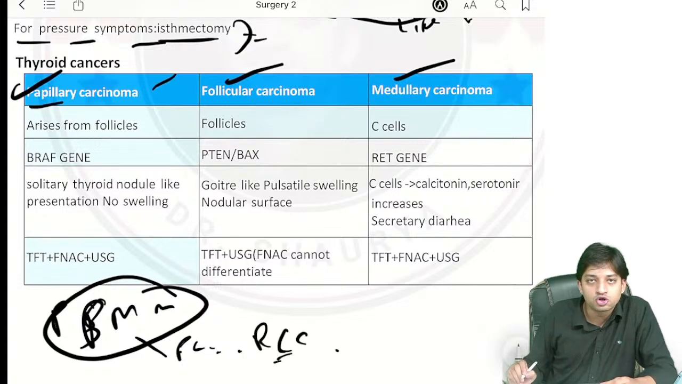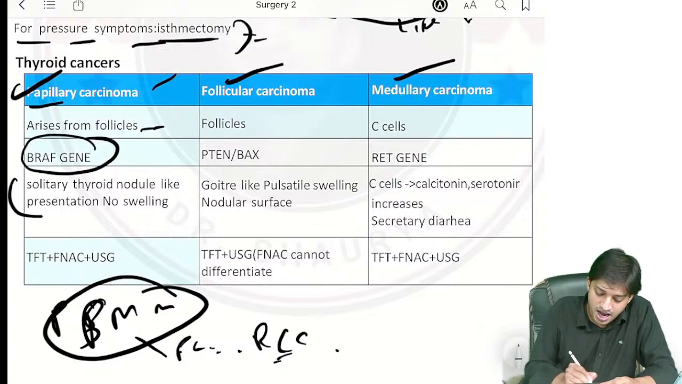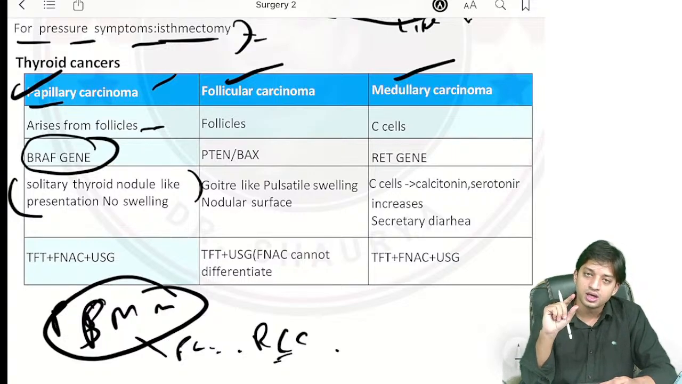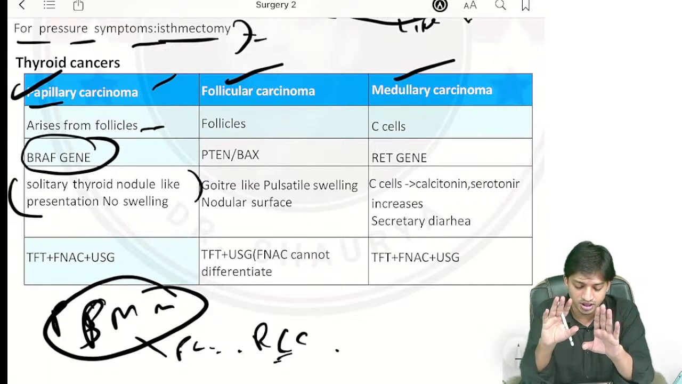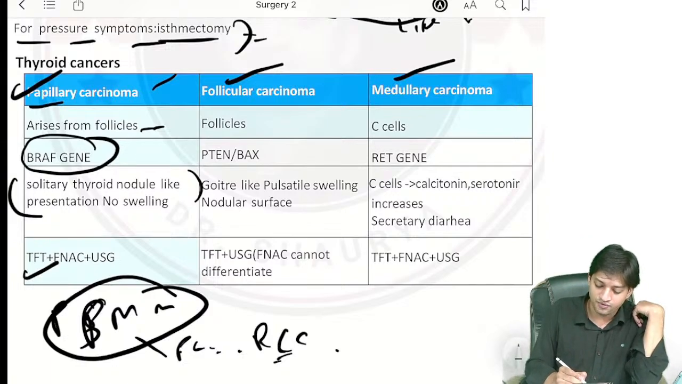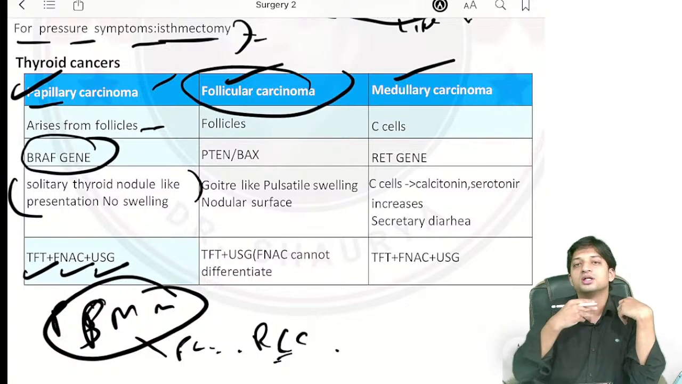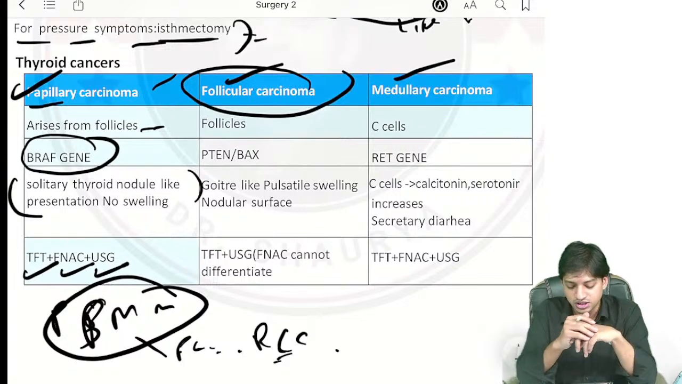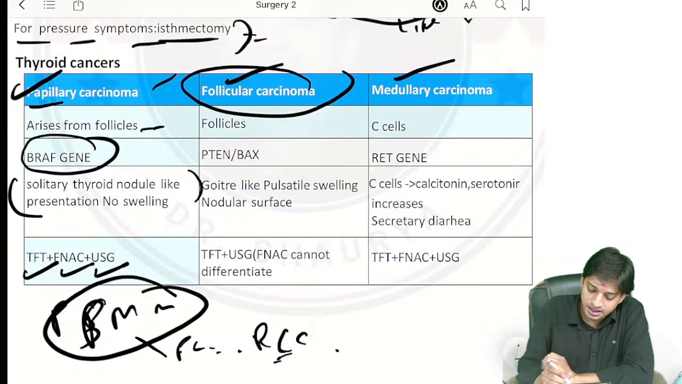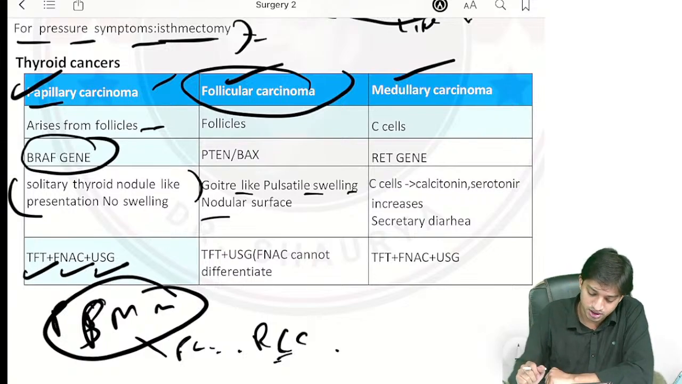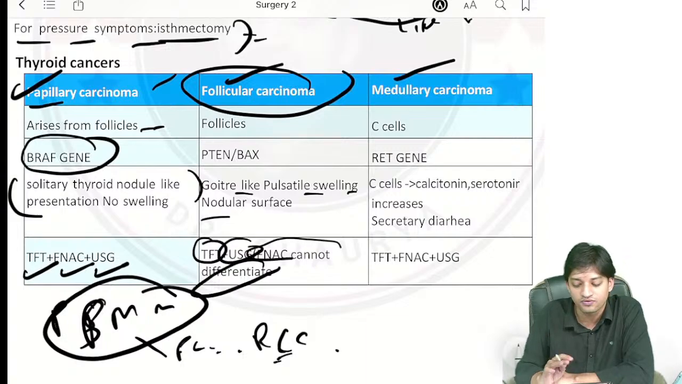Now, papillary carcinoma arises from the follicles, is associated with the BRAF gene, and it appears in the question. They will give you a history of solitary thyroid nodule-like presentation, and no swelling will be there, right? Investigation: thyroid function test, FNAC and USG. Follicular carcinoma, you see the follicles will be involved here. The genes involved will be PTEN and BAX. Goiter-like pulsatile swelling will be there and a nodular surface will be there, right? The investigation will be thyroid function test, USG; FNAC cannot differentiate.